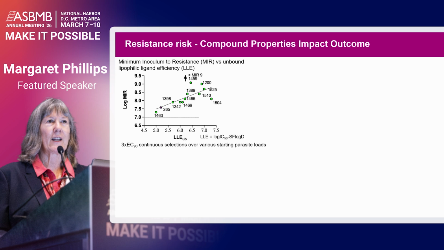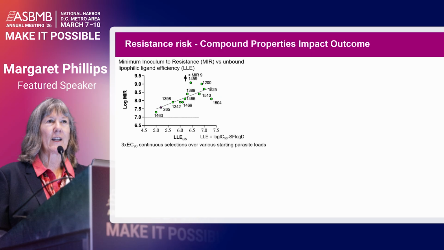So I'm seeing a correlation between this resistance risk and binding affinity that is not driven by grease. In other words, the greasier, the more the binding affinity is driven by hydrophobic interactions, the more prone those compounds seem to be to developing resistance, and vice versa. The lower log D compounds are giving you a better resistance profile.